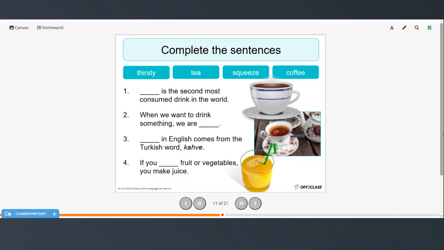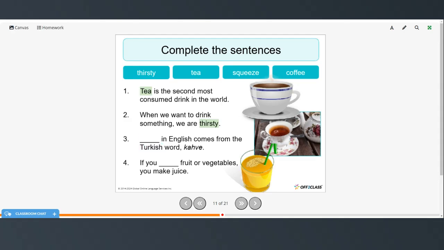All right, now see if you can complete the sentences and then pause the video, try that on your own, and then restart when you're ready to check your answers. So tea is the second most consumed drink in the world. When we want something to drink, we are thirsty.